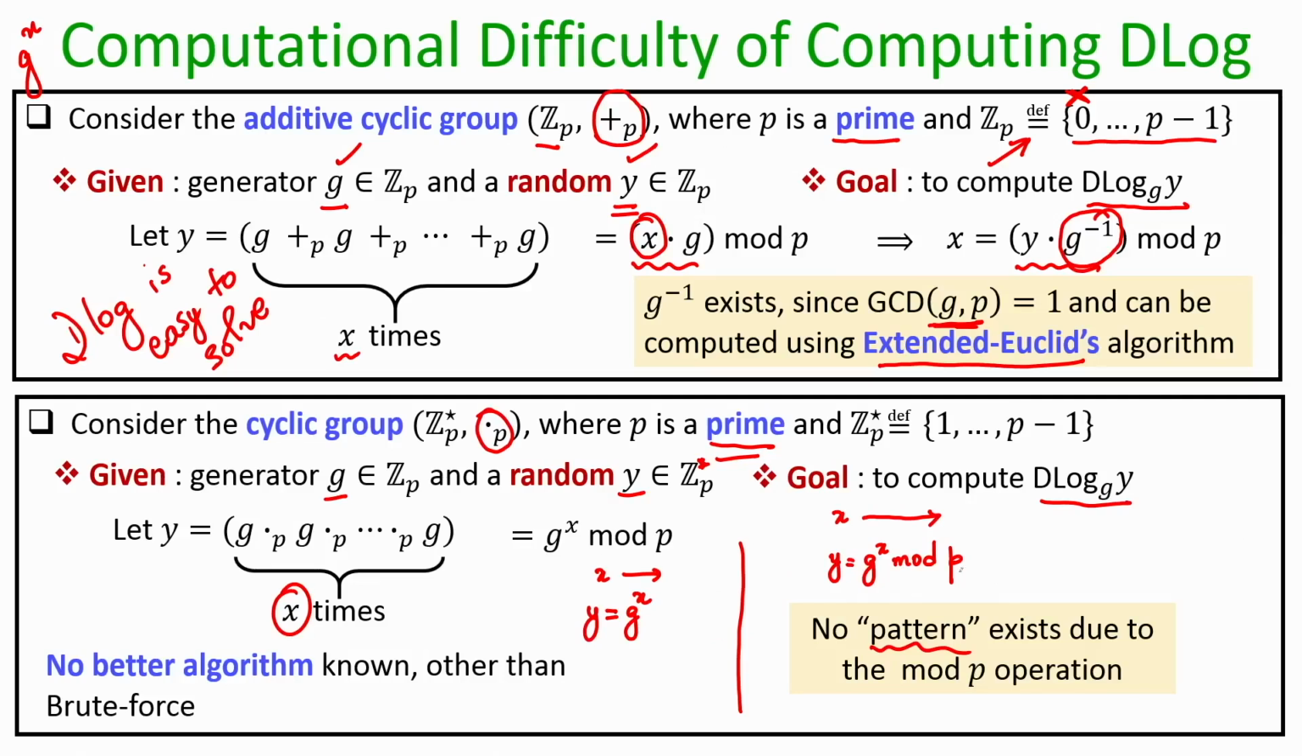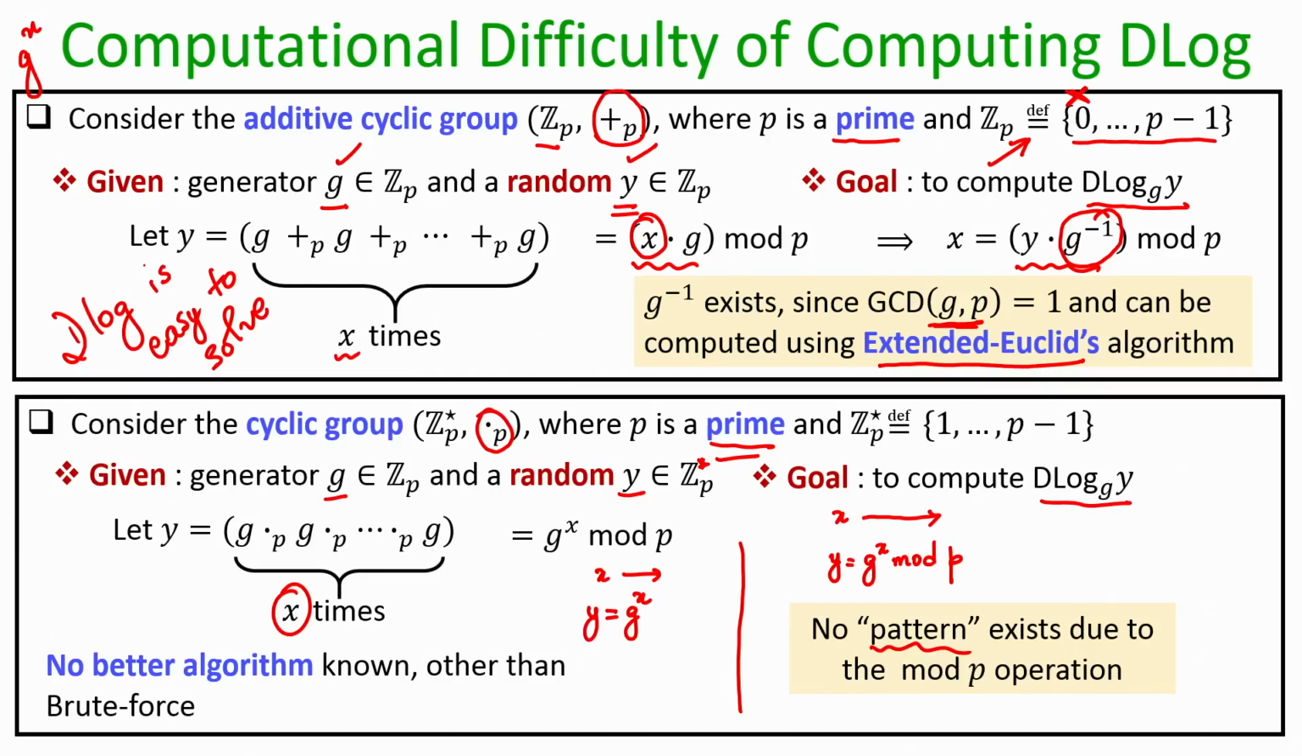But as soon as I redefine my y to be g to the power x mod p, then because of the mod p operation, it is no longer the case that as the value of x increases, the value of y also increases. It will increase, decrease, increase, decrease, and there will be absolutely no pattern in which the values of y increase and then suddenly dip and then suddenly increase and so on.